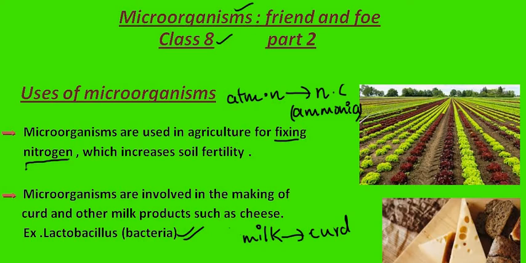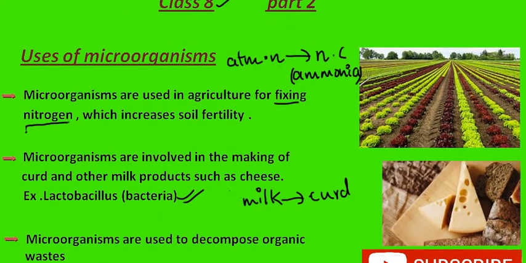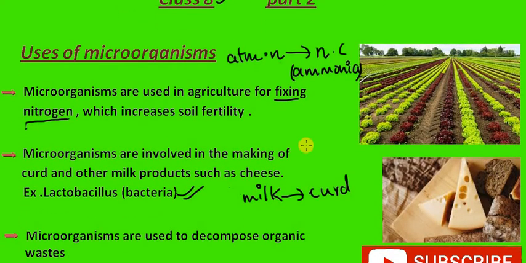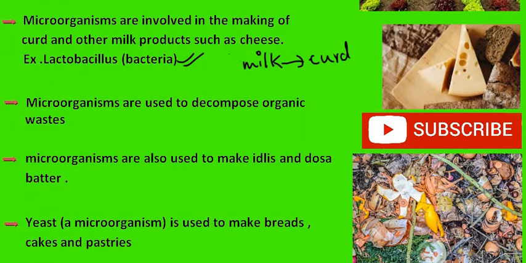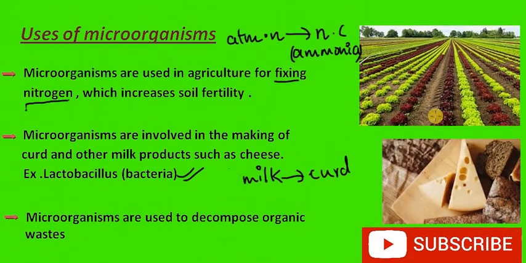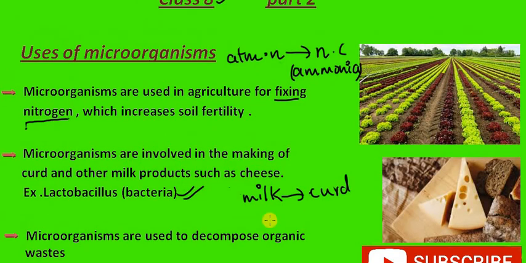Okay. So now let's jump to the next point, and that is microorganisms are used to decompose organic wastes. So what is organic waste? Organic waste includes vegetable peels, and then dead plants and animals, all those broken eggshells, all these things. So all these organic wastes are being decomposed by these microorganisms.